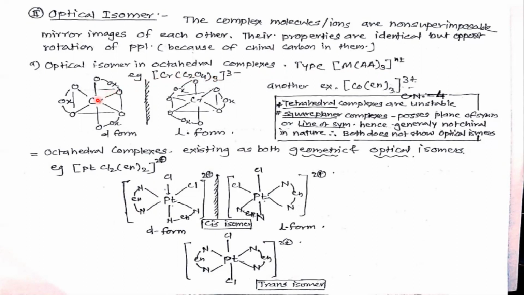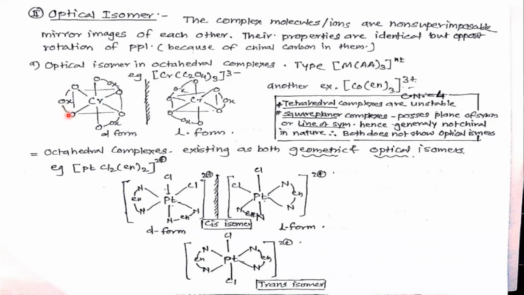So the structure is in this way. The central metal ion is Cr, and at 4 corners, 4 oxygens are donating electron pairs to Cr. This is the oxalate ion, C2O4. In the oxalate ion, there is C double bond O, single bond, C double bond O, with one carbon bonded to this oxygen and the second carbon bonded to this oxygen.